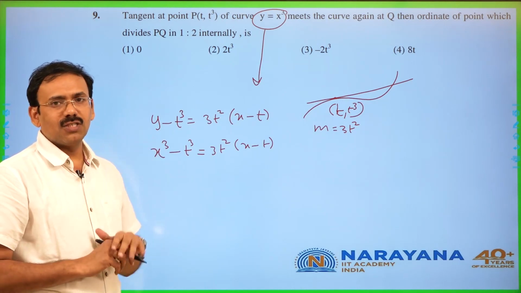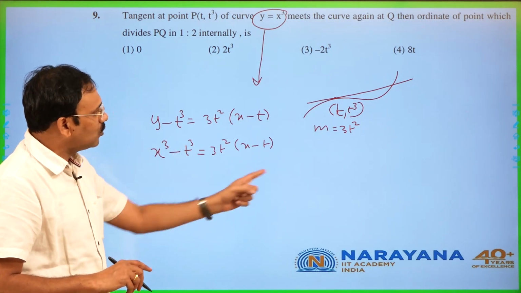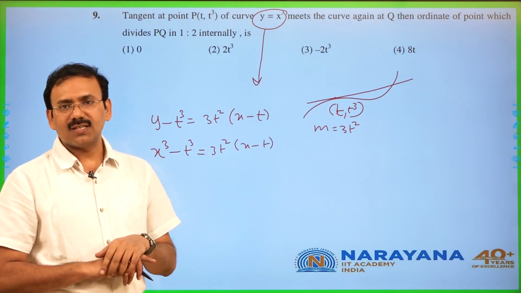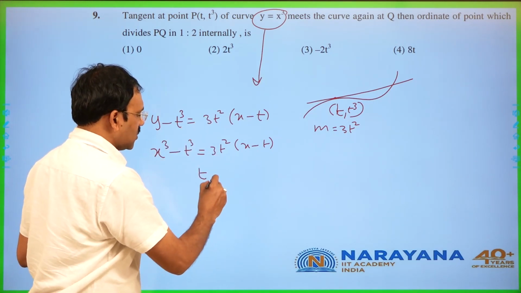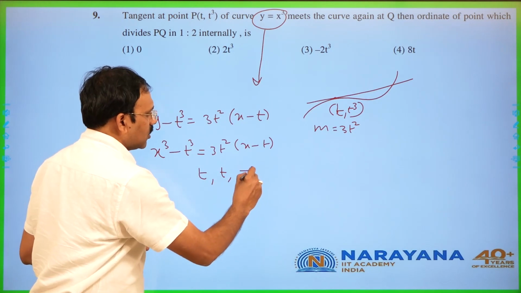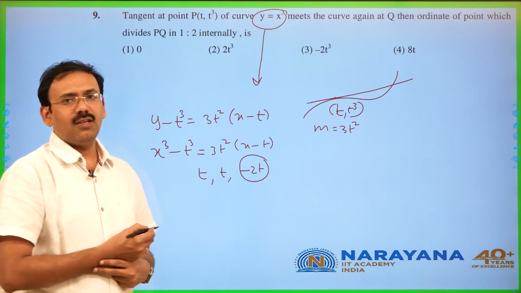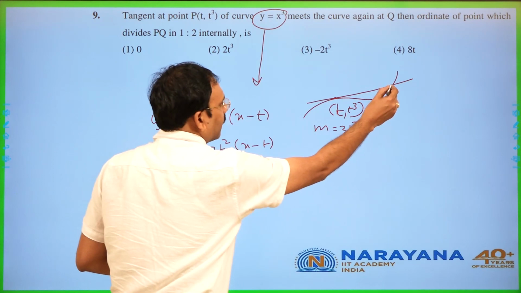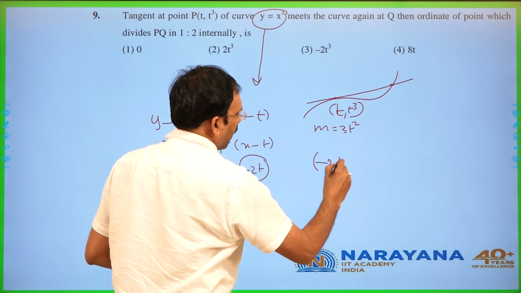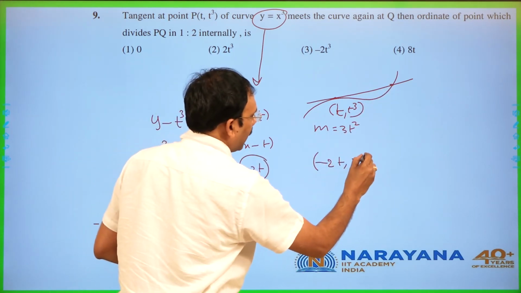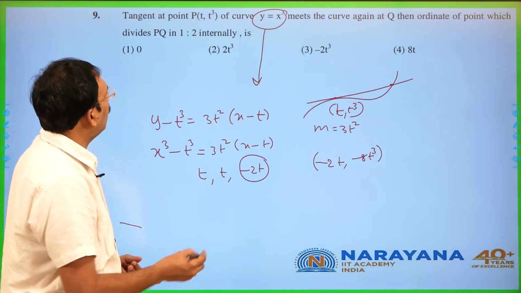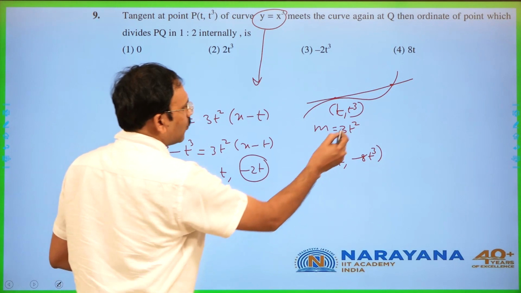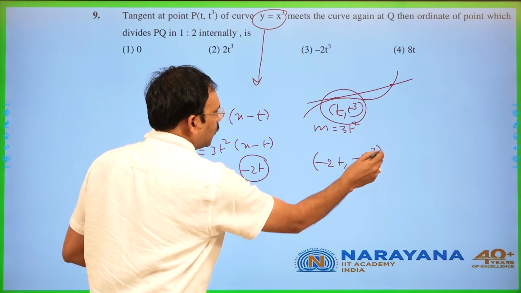So the sum of the roots is 0, but you know that two roots will be t only because it is a tangent. So the sum of the roots is 0, one root is t, the other root is t, so the third root must be minus 2t, and hence this point of intersection is going to be minus 2t and minus 8t cube, which is the point Q.